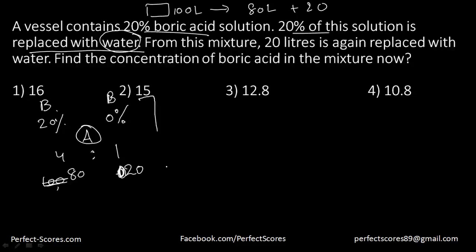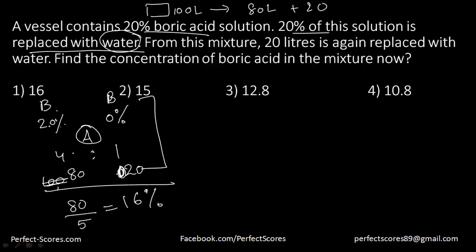So if I go ahead and calculate this, this is going to be N1 into A1 plus N2 into A2 divided by N1 plus N2, that is 16%. 20 into 4 plus 0 into 1 divided by 4 plus 1, that is going to give me 16%. That means right now there is 16% boric acid in my solution. Now again 20% is replaced with water, right?